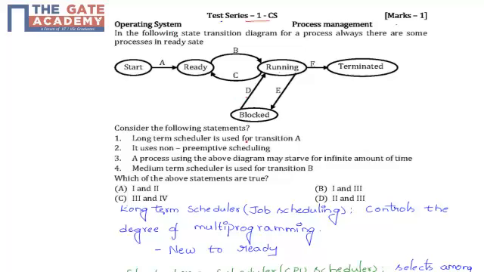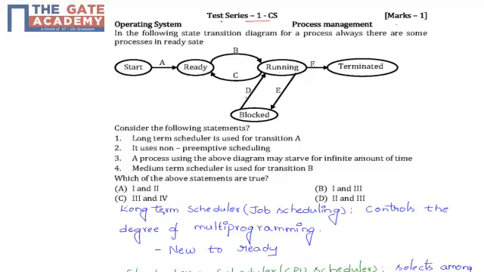1. Long-term scheduler is used for transition A. 2. It uses non-preemptive scheduling. 3. A process using the above diagram may stop for infinite amount of time. 4. Medium-term scheduler is used for transition B. Which of the above statements are true? A: 1 and 2, B: 1 and 3, C: 3 and 4, D: 2 and 3.